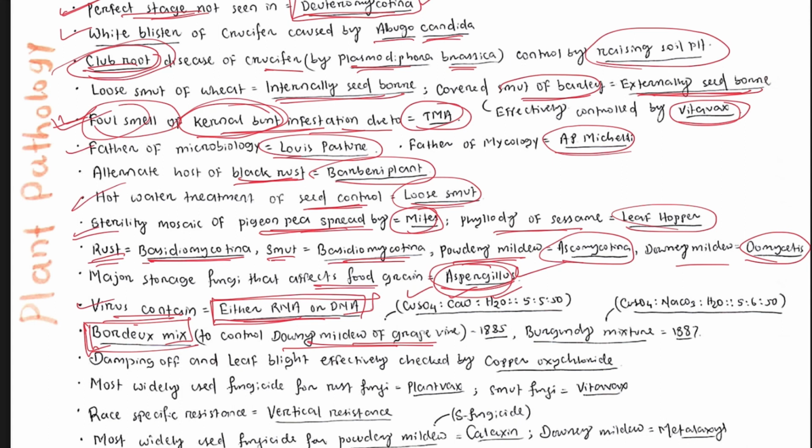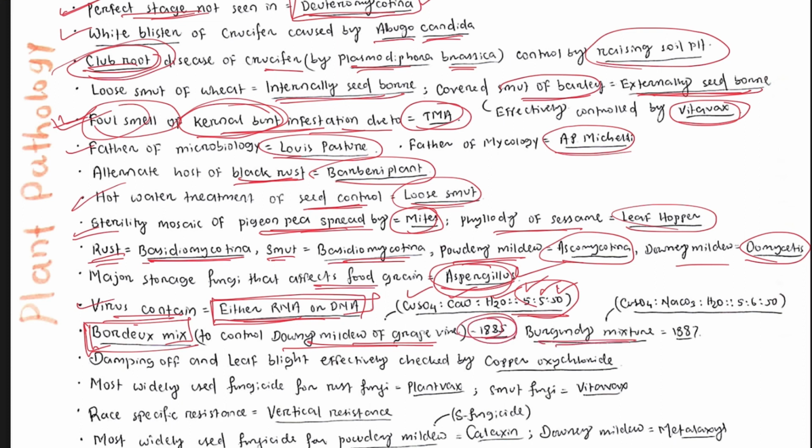What is the ratio? 5:5:50. Copper sulfate is 5 parts, calcium oxide is 5 parts, and 50 parts of water. Bordeaux mixture was developed by P.M.A. Millardet in 1885.